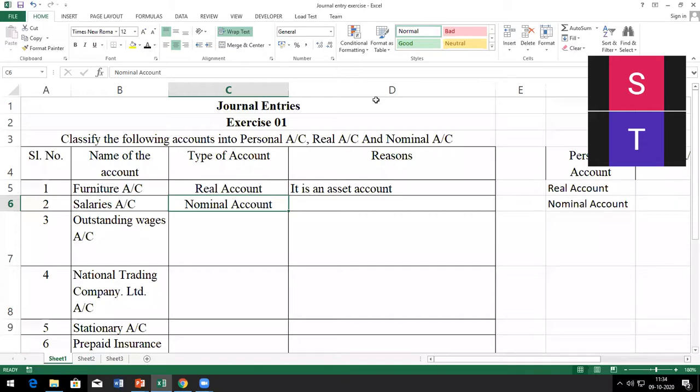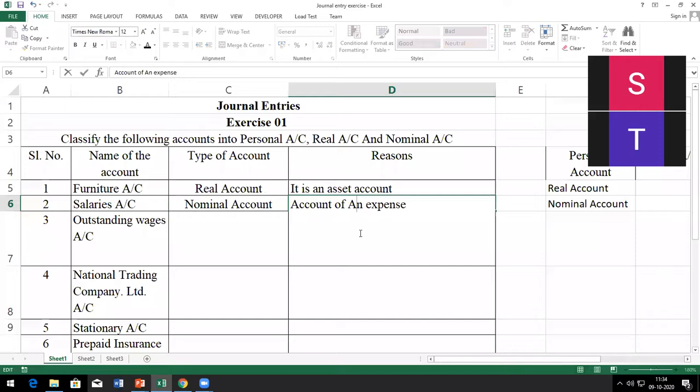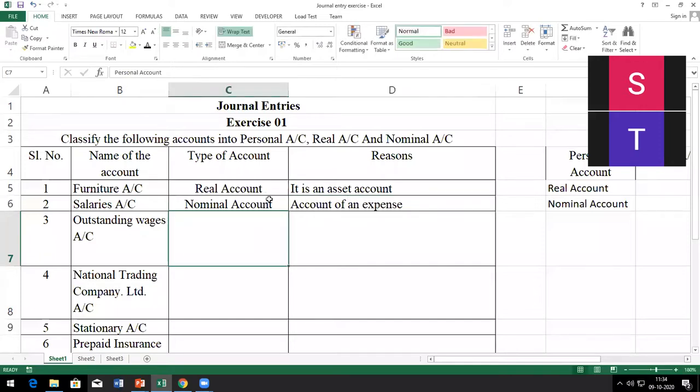Is it clear? Whenever you see any expense like salary, wages, repairs, electricity bill, water bill, any bills they are paying, all that comes under the nominal account. So what do you write? It's an account of an expense. Write down: account of an expense, because salary is an expense. Clear? Next one is the outstanding wages account.